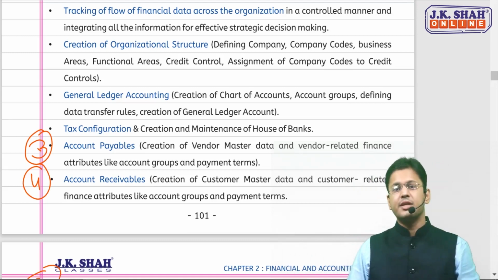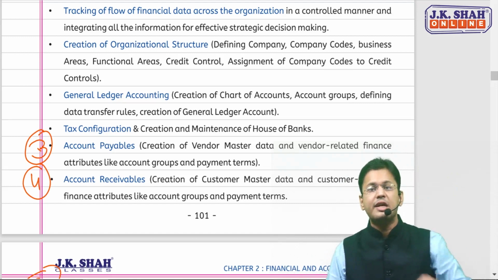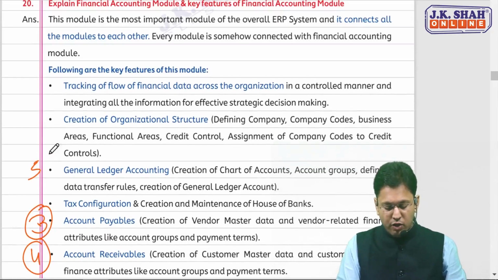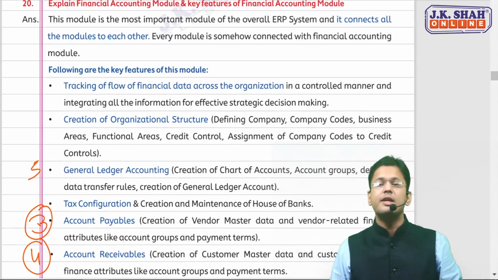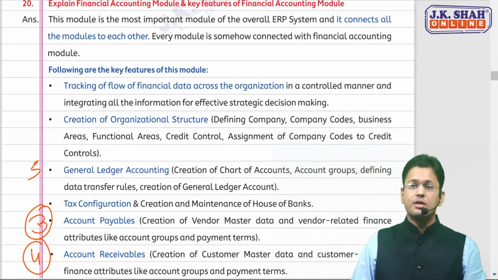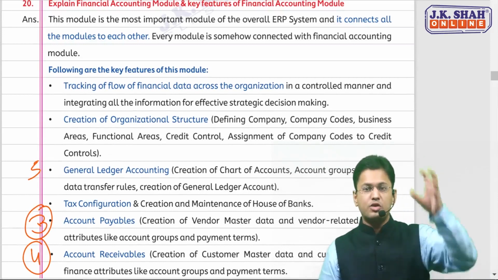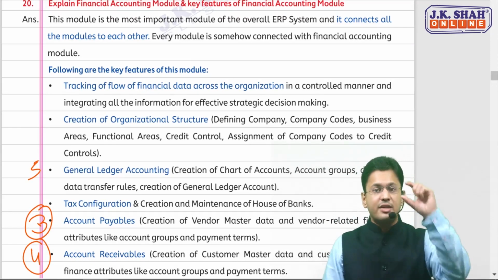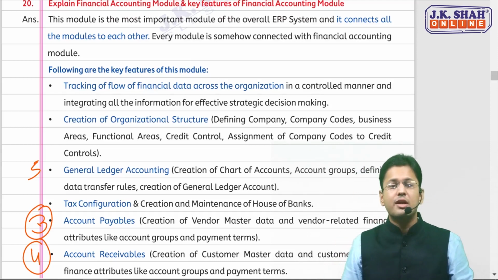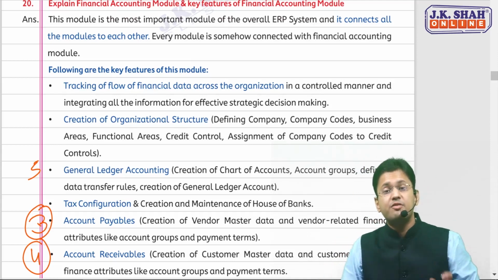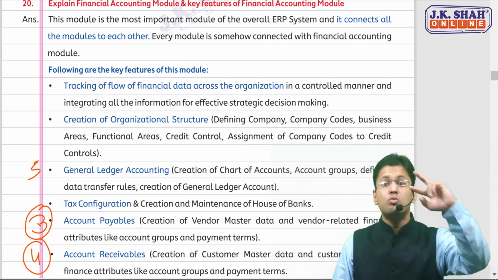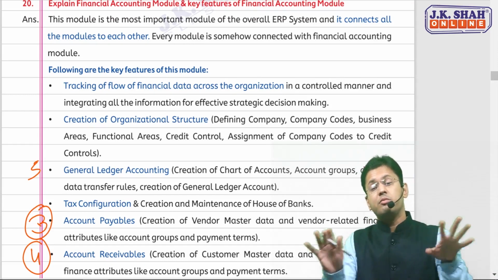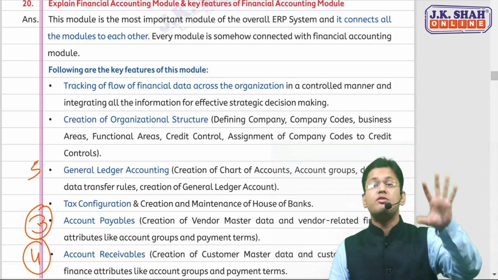Perfect, sir. So 4 points are definitely comfortable with us. The fifth one, this accounting module will obviously cover what? The general ledger. Creating the groups, accounts having debit balances, accounts having credit balances, creating the accounts in that is general ledger accounting. Apart from that, there are two more important points. I'm covering those also. Otherwise, the answer would have been okay with this also. You have got 5 points with you.